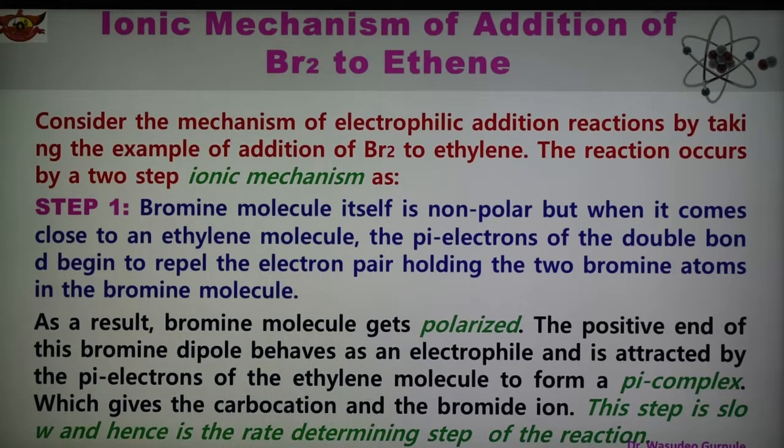So the bromine molecule itself is non-polar, but when it comes close to the ethylene molecule, the pi electrons of the double bond begin to repel the electron pair holding the two bromine atoms in the bromine molecule.